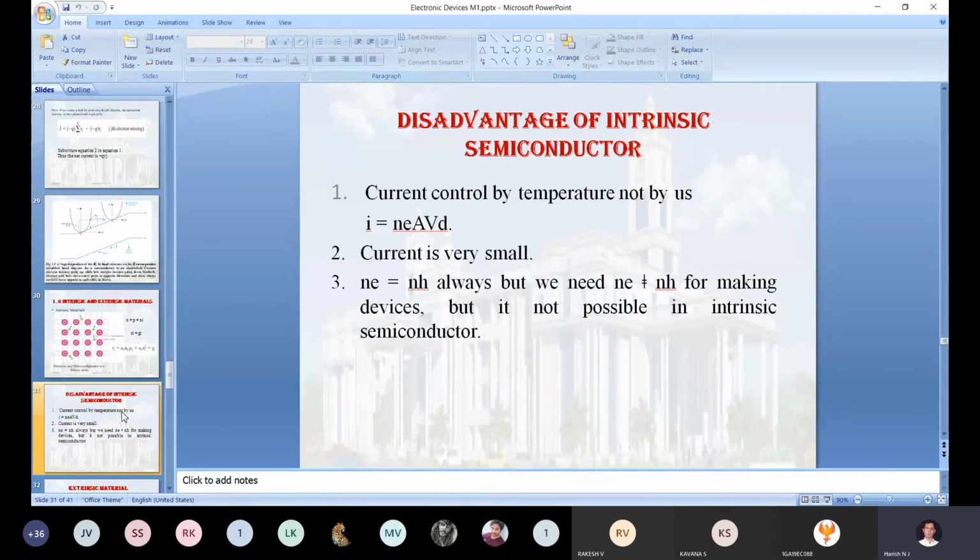Along with the related diagram, we provide the theoretical explanation. In the intrinsic, only one extra thing we add: disadvantages of the intrinsic. If time permits, you can include a few applications also. You will get very good marks in your main examination if you follow this kind of scheme and evaluation.